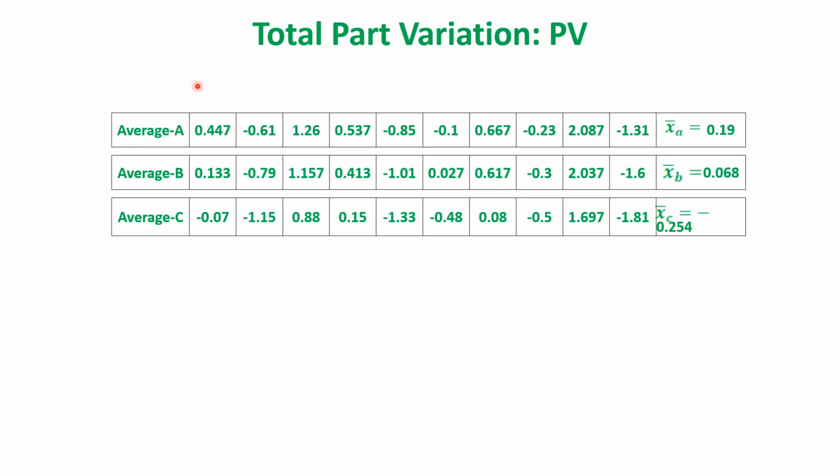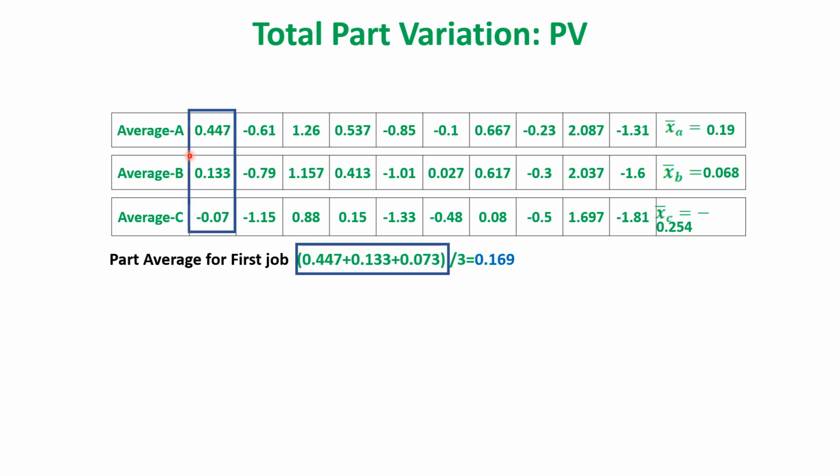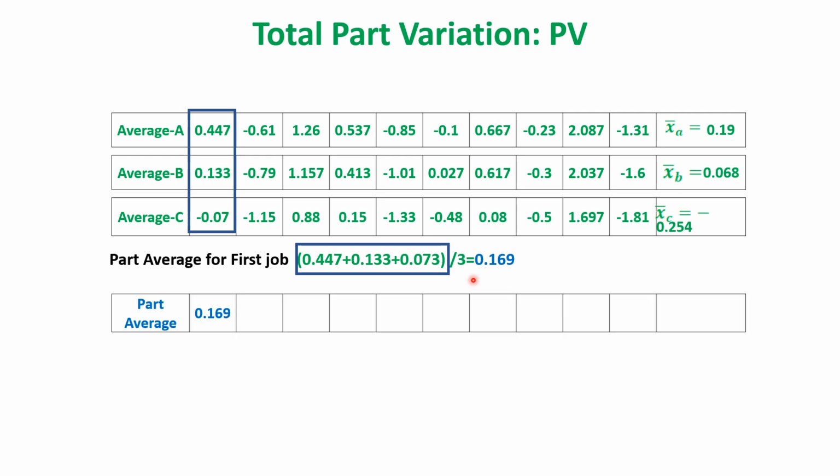Then next part, that is the total part variation, how it is to be calculated. I got the operator A average, operator B average, operator C average for each individual job. Then again I can have the average of all these operators for the first job. All these first-job averages of the operators are to be added together and divided by 3. That will be 0.169. The same thing can be done for the other jobs.